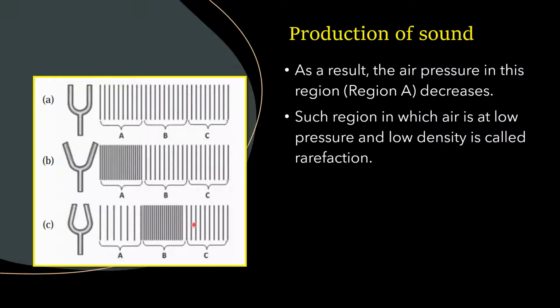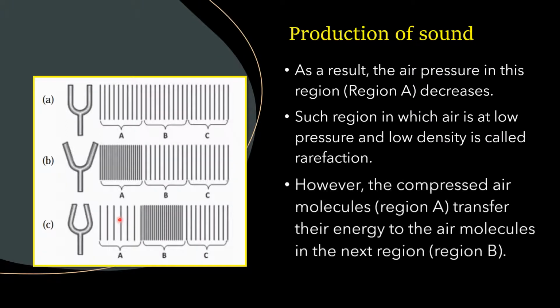Children, in this picture you can see compression, rarefaction, and this is a normal stage when the air is not disturbed at all, like the initial stage. So when the prongs move away, they create compression, and when the prongs move towards each other, they create rarefaction. When the compressed air molecules transfer their energy to the air molecules in the next region, this is what you are seeing.